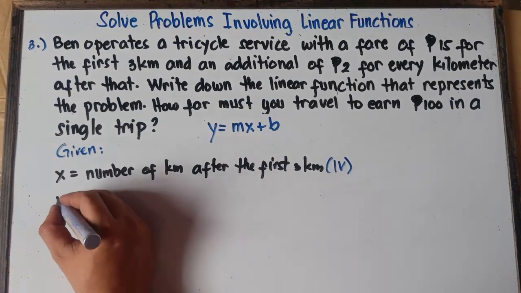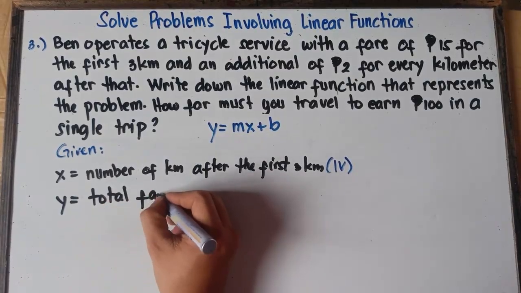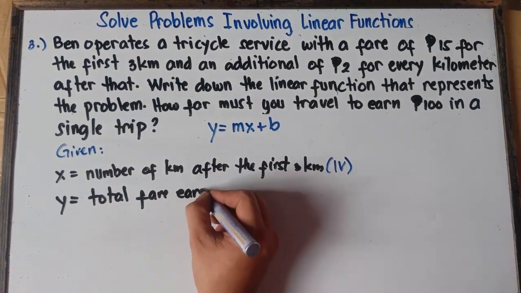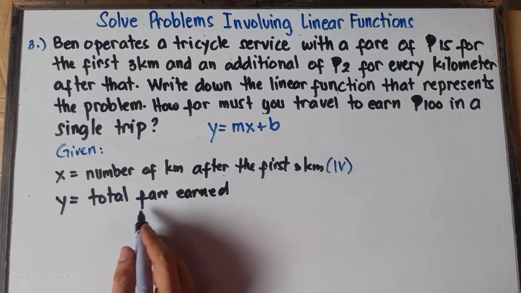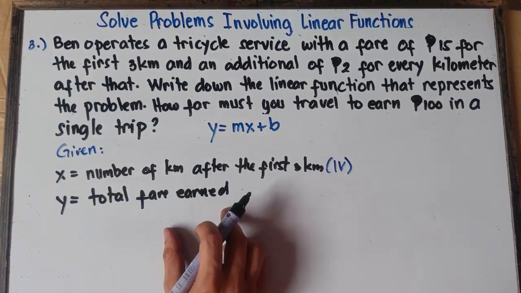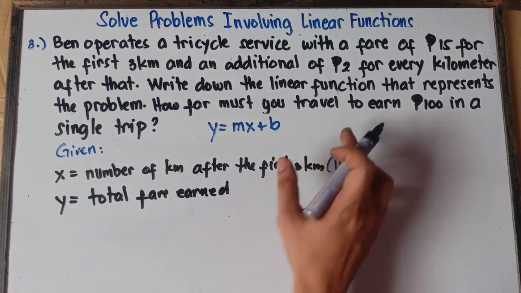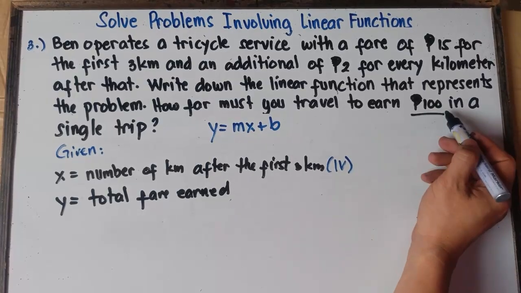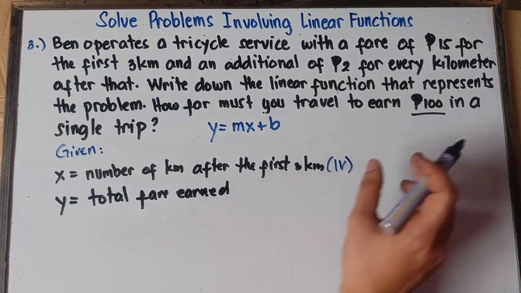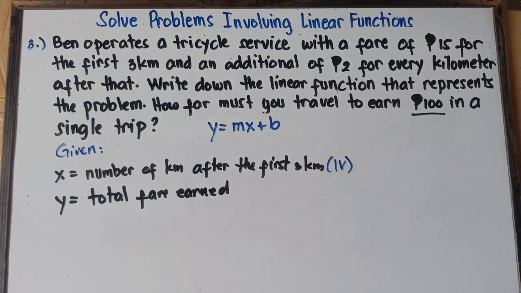Alright, and then for y, we have the total fare earned. This total fare earned will be y. And it's already given, class. We have the value of y, that will be 100 pesos. You traveled to earn 100 pesos. So therefore, the total fare earned is 100 pesos. It's given in statement number 3.